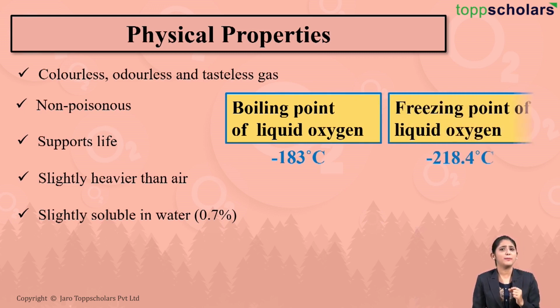And what is the freezing point? Minus 218.4 degrees Celsius. Remember friend, what is the boiling point of liquid oxygen? Minus 183 degrees Celsius. And what is the freezing point of liquid oxygen?